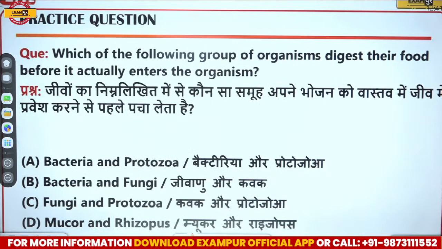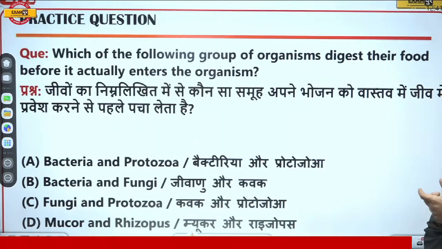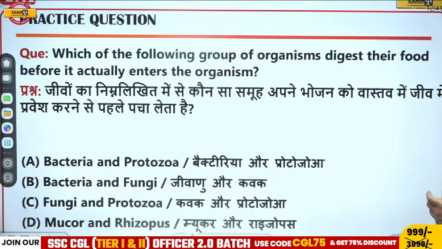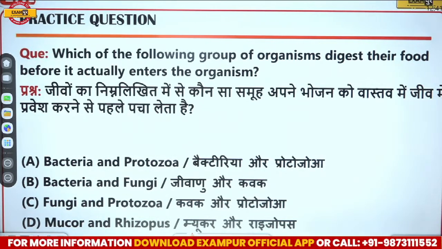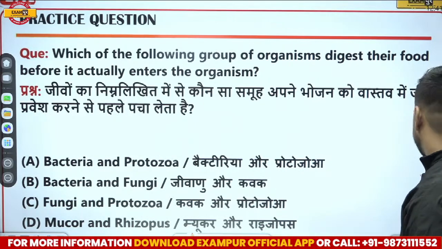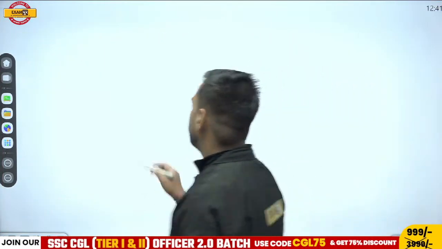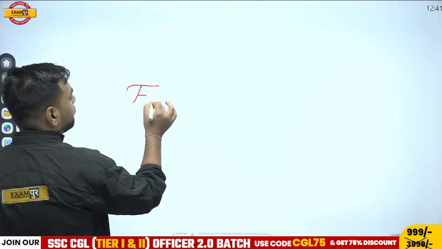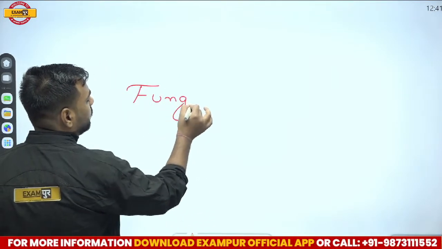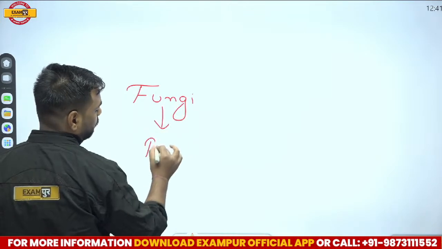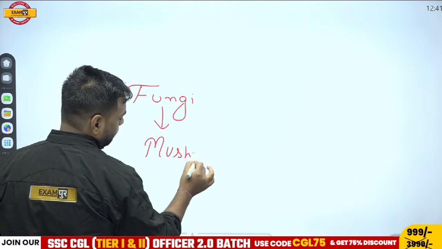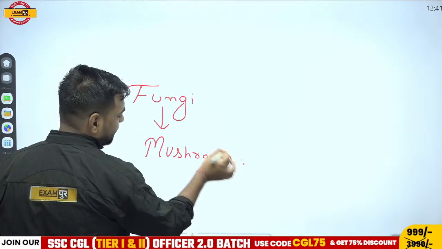If I talk about those organisms which are helping in food products, you can talk about yeast as well. But the question is, which group of organisms digest their food before it actually enters the organism? You can talk about bacteria or fungi. And there is a fungus which we can actually eat, and that is mushroom. Mushroom is very healthy for our body as well.